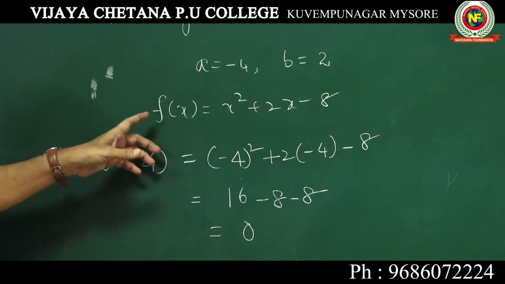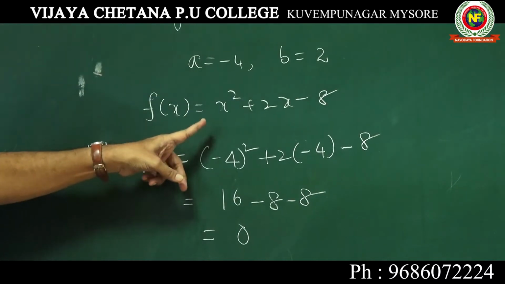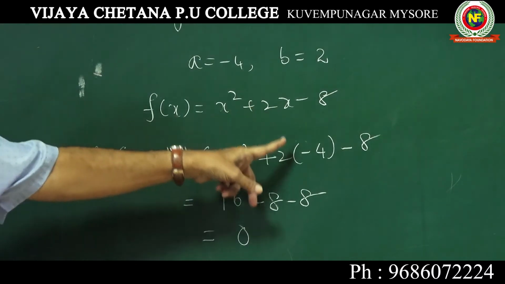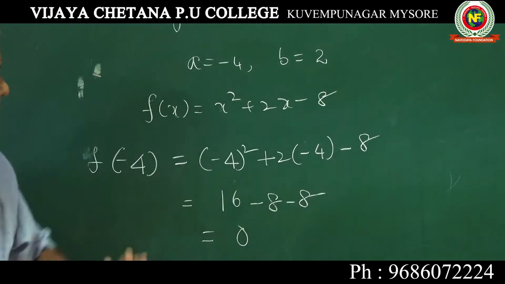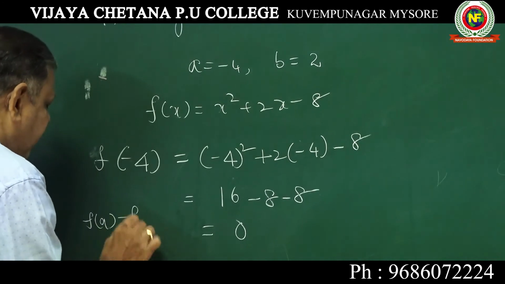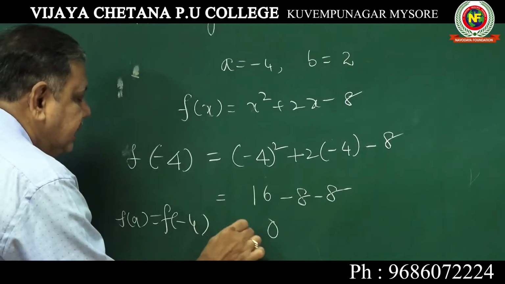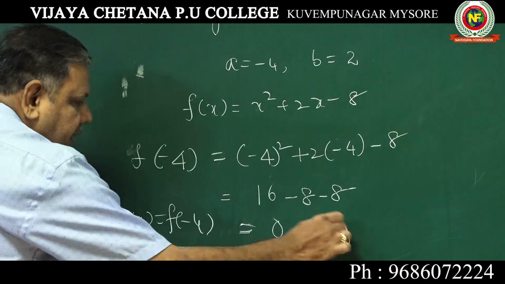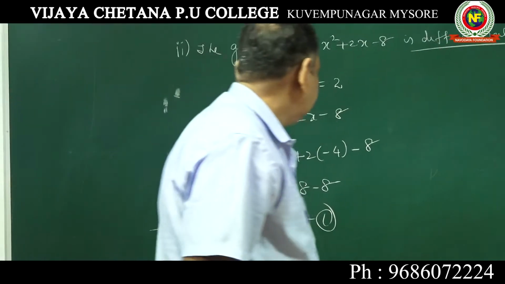See here, you are putting f of -4: -4 square, 2 into -4 and then -8. So f of A, or f of -4, is 0. Call this equation number 1.